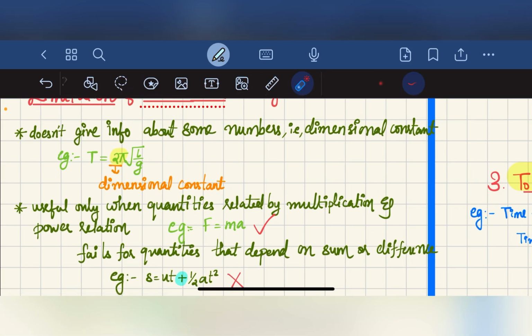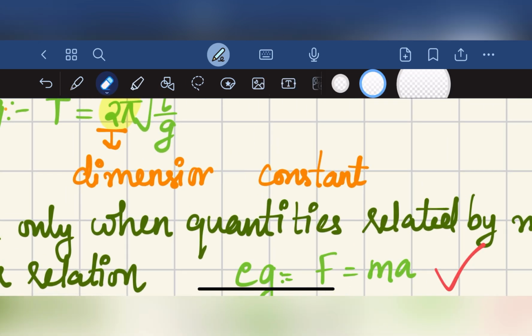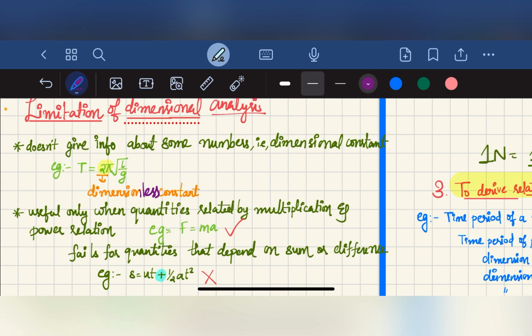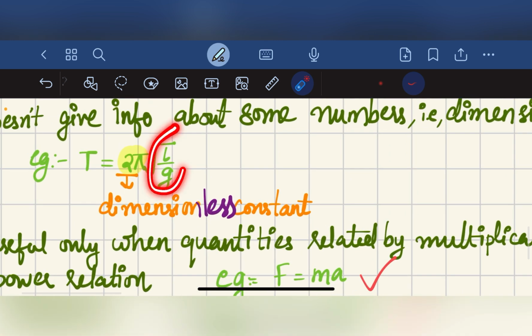It is not giving any information about this dimensionless constant. It only gives information about L and G.